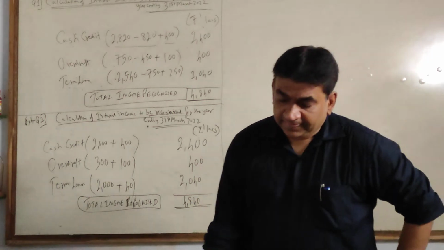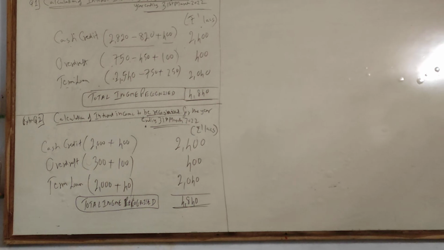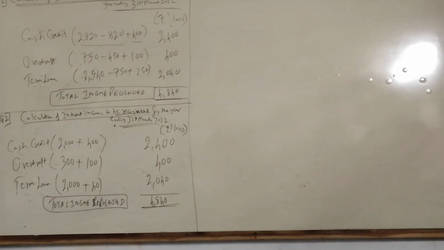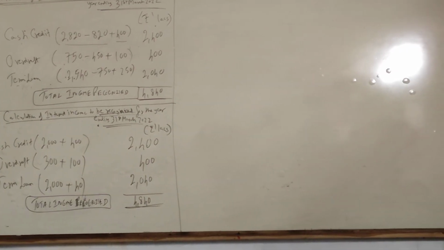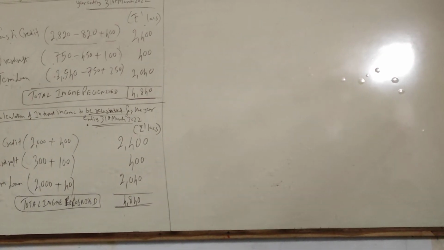Clear guys? I just change the angle of the mobile and we come to the last sum where a little bit of the concept of NPO that you all have done in SYGC.